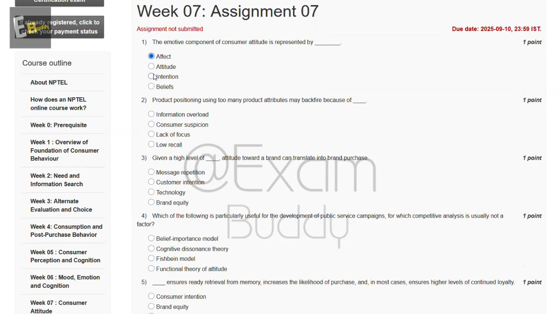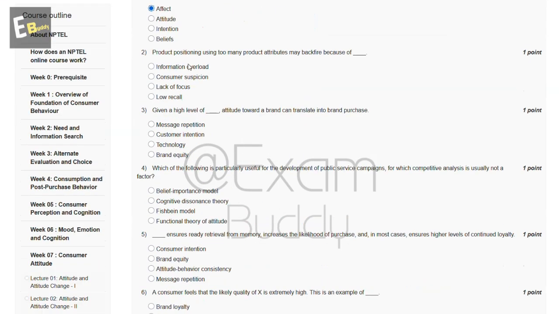Now the second question is: product positioning using too many product attributes may backfire because of dash. So these are the options: information overload, consumer suspicion, lack of focus, low recall. So the answer of our second question is A, information overload.